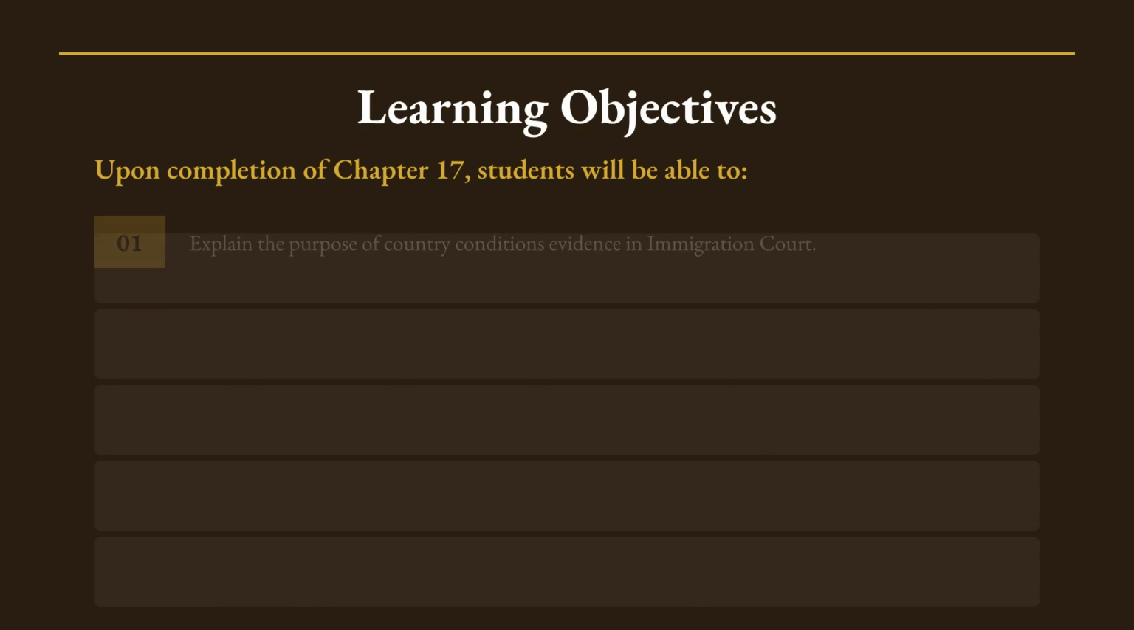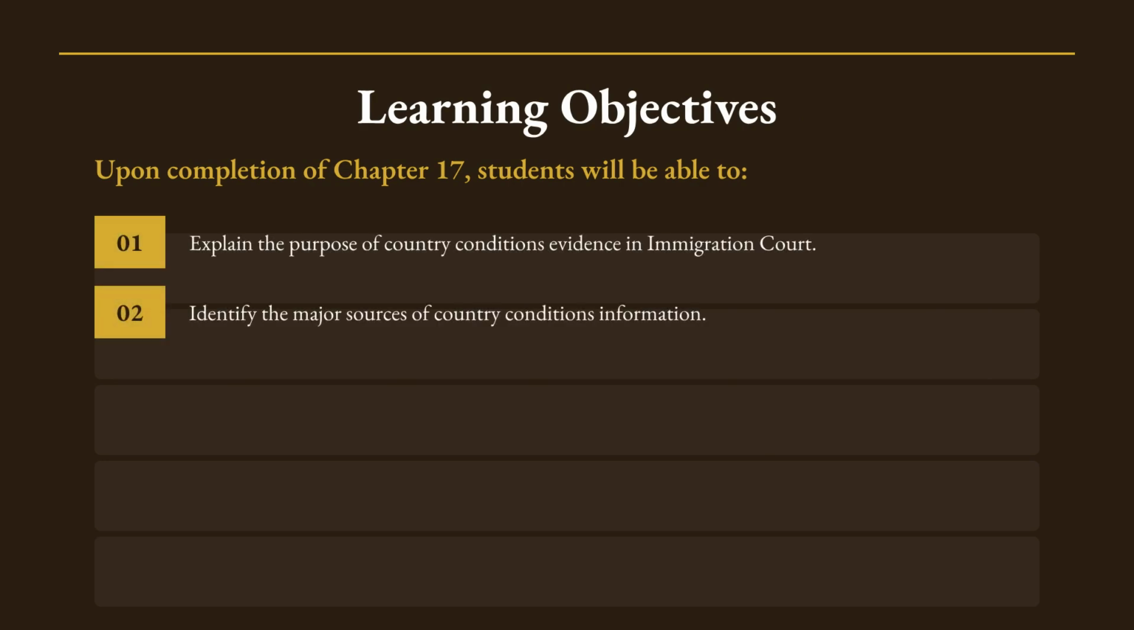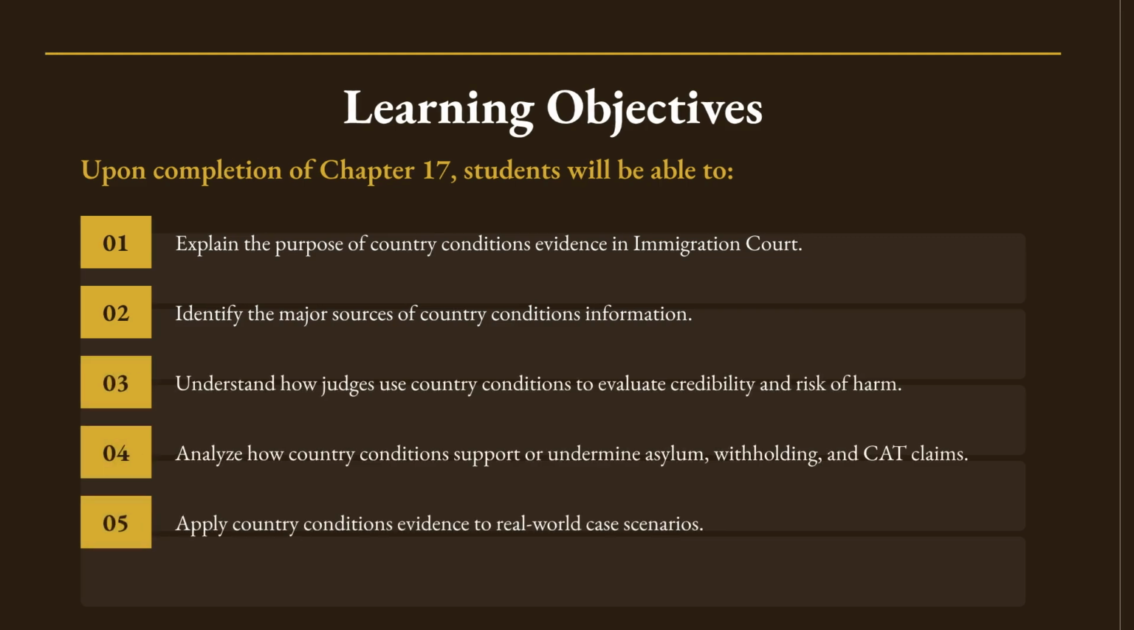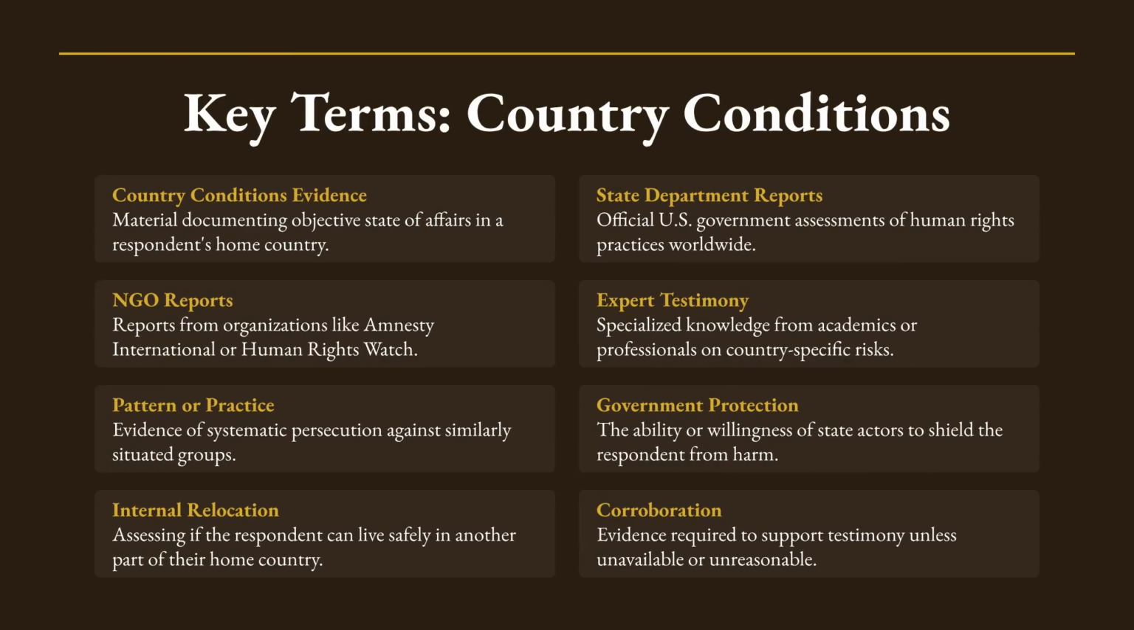Our learning objectives are to explain the purpose of country conditions evidence, identify its major sources, and understand how judges use it to evaluate credibility and risk of harm. Key terms in this chapter include country conditions evidence, State Department reports, NGO reports, expert testimony, pattern or practice, internal relocation, government protection, and corroboration.